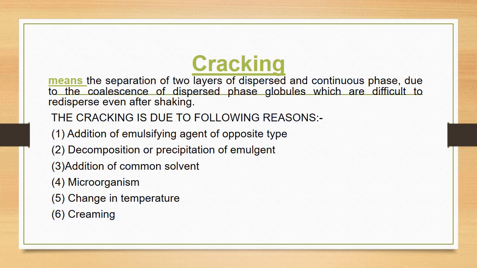Cracking means the separation of two layers of dispersed phase and the continuous phase due to coalescence of dispersed phase globules, which are difficult to redisperse even after shaking. That is, the two phases. We know that emulsion has two phases, the aqueous phase and the oil phase. So cracking means the separation of these two layers. How does it happen? Due to the coalescence of the dispersed phase globules. Once the cracking occurs, you cannot redisperse even after the shaking.